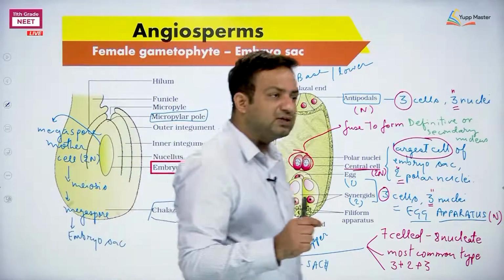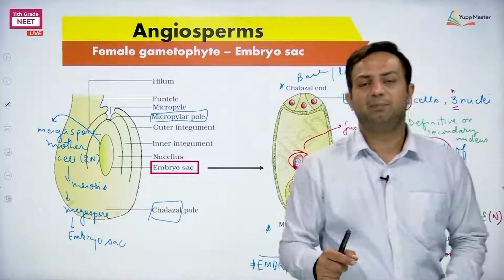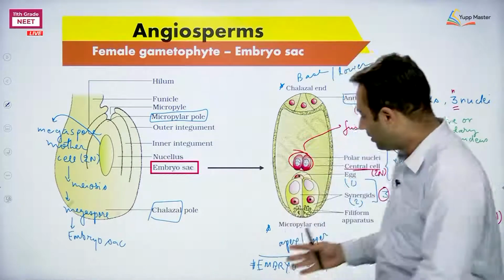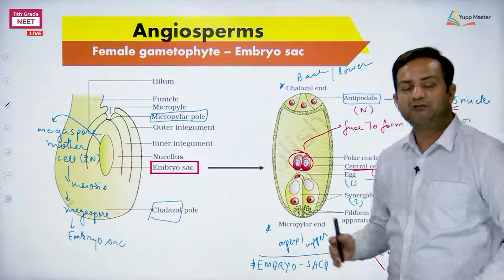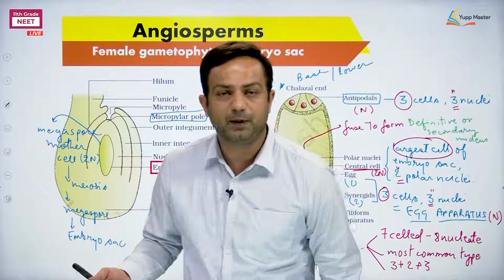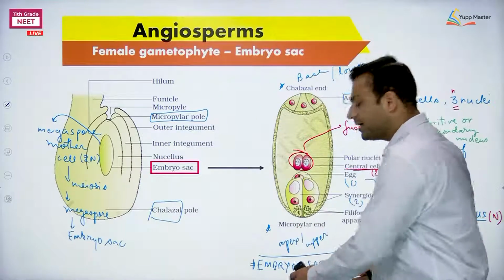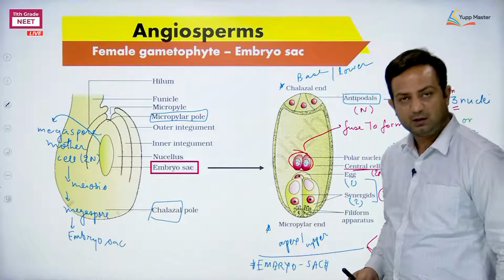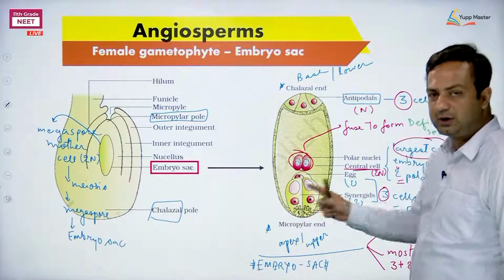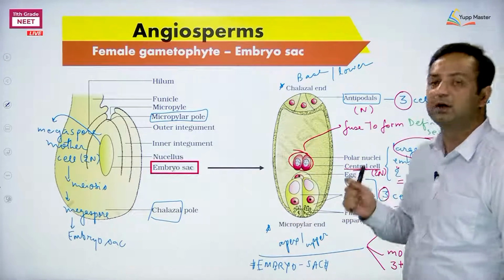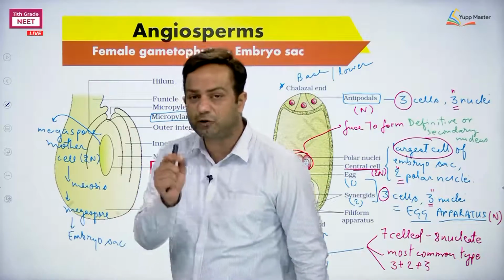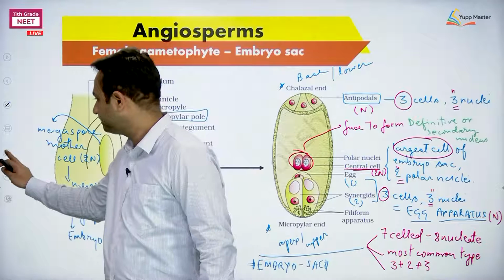Okay. In the previous one, means in the gymnosperm, the megaspore was developing into the female gametophyte. True. Here also the female gametophyte. But the female gametophyte in the gymnosperm was endosperm. And here the female gametophyte is embryo sac. Clear? So that is the difference. Be clear about this. Fine. So here I am going to tell the feature, the comparison. Actually there is one line that you can write the entire information in one single line.